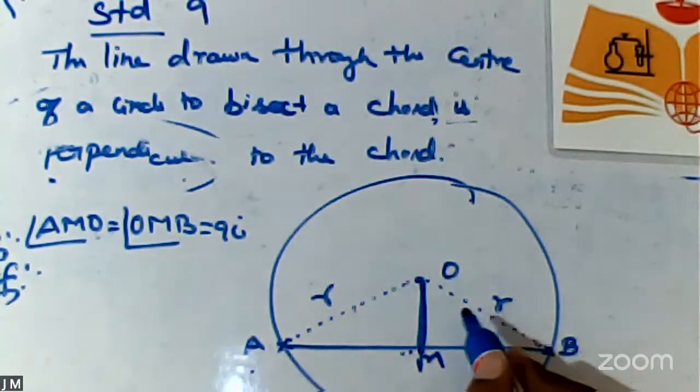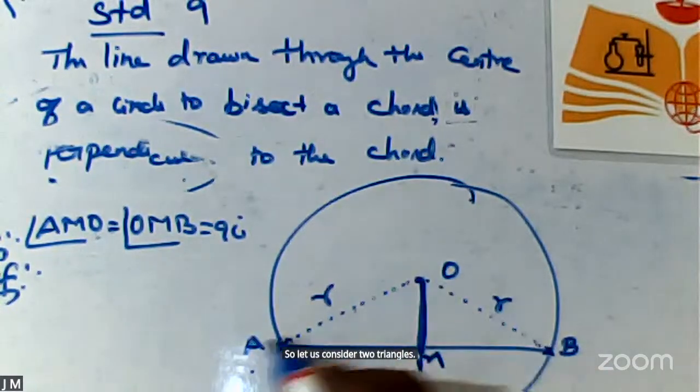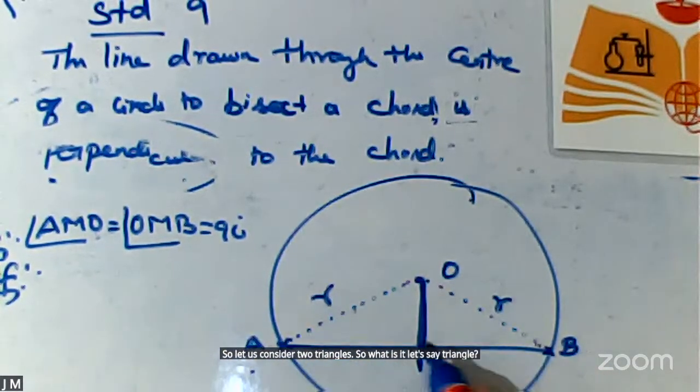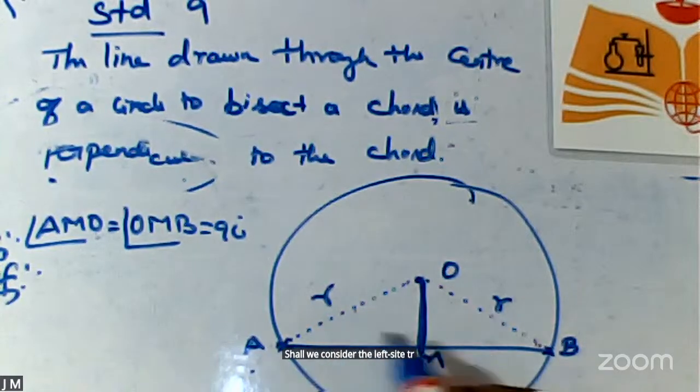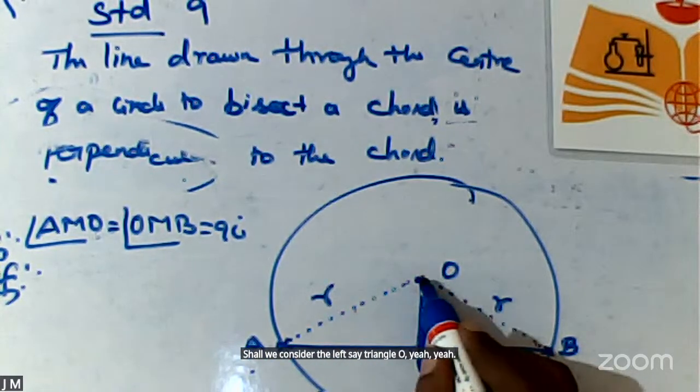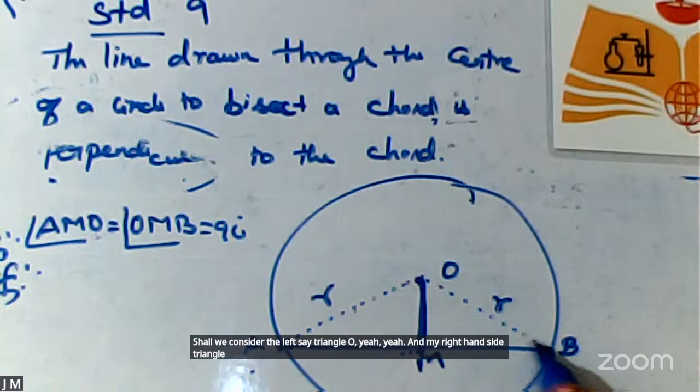So, let us consider two triangles. Shall we consider the left side triangle OAM, and my right side triangle OMB? Two triangles are there. We will consider one by one.